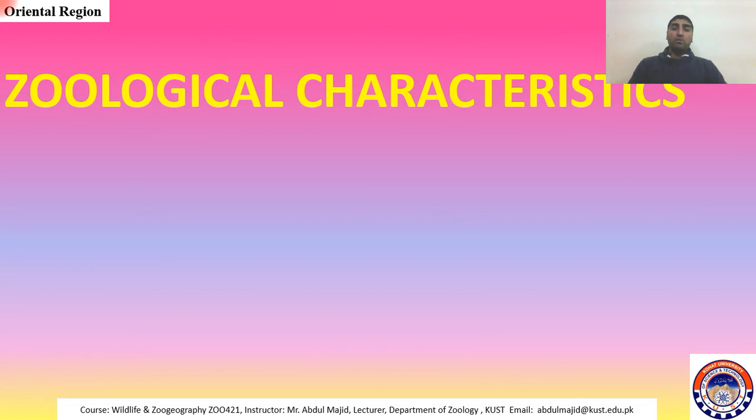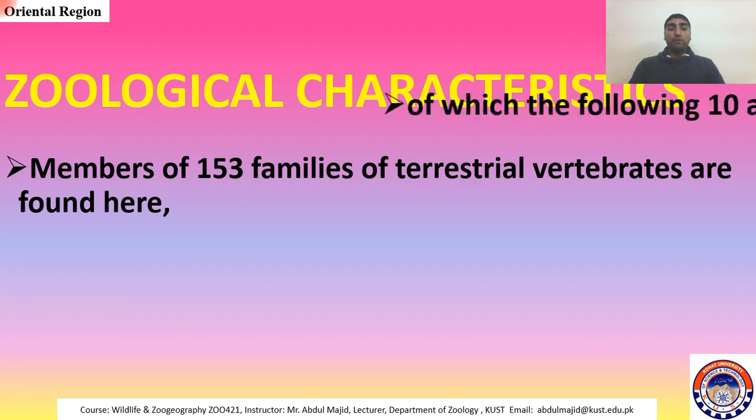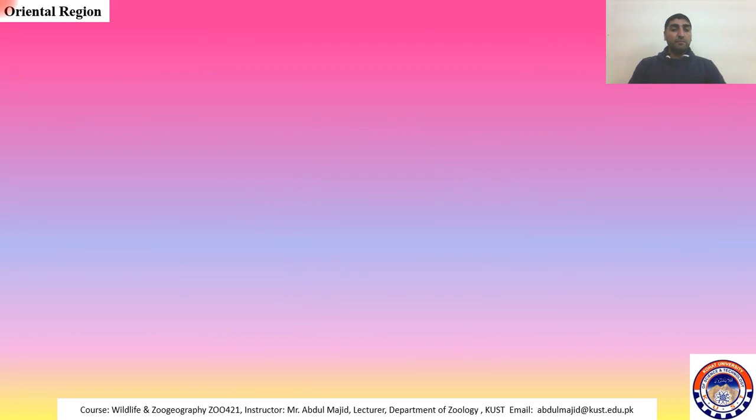Then let's talk about the zoological characteristics of this region. Members of 153 families of terrestrial vertebrates are found here. Of these, 10 are peculiar to this region. So first we will discuss the peculiar, the endemic families of this region, and then we will talk about the general families.